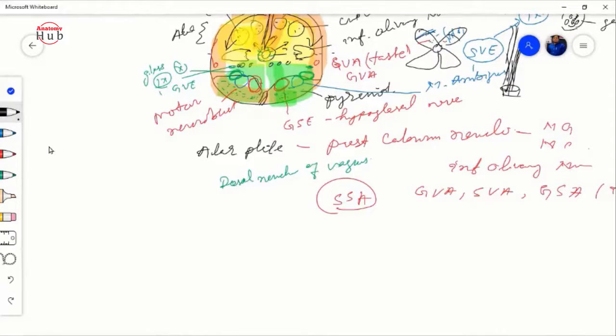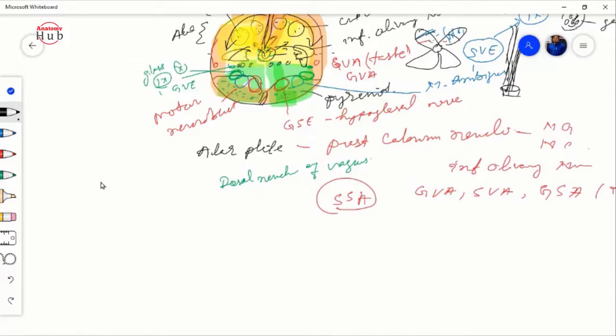Here we have just opened this. We put two fingers inside this central canal, and we have stretched that laterally and forward, in this way.